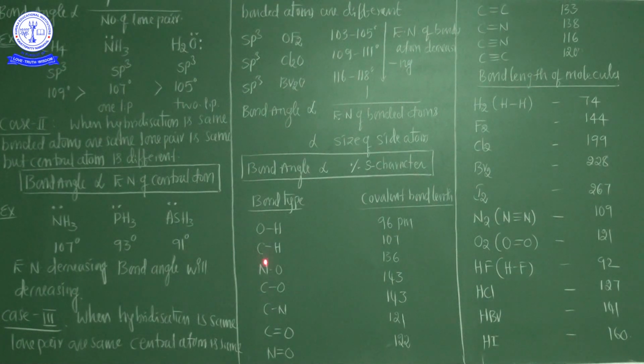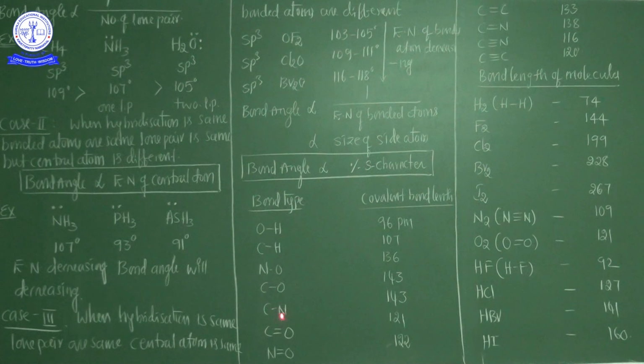Second, carbon to hydrogen, the covalent bond length is 107 picometer. Now nitrogen to oxygen, 136 picometer, the bond length.